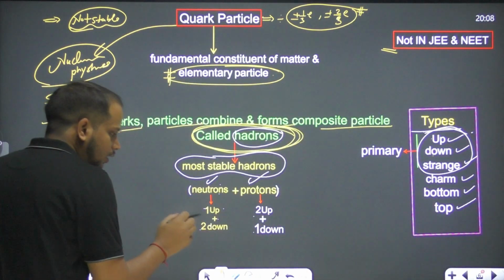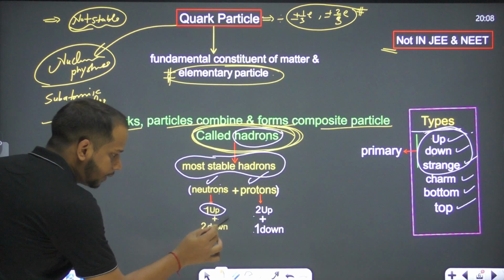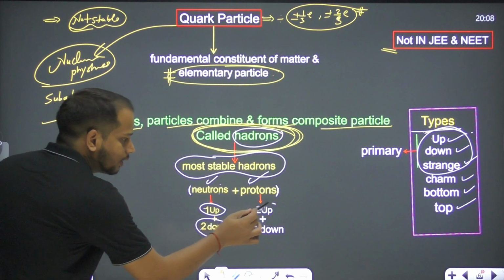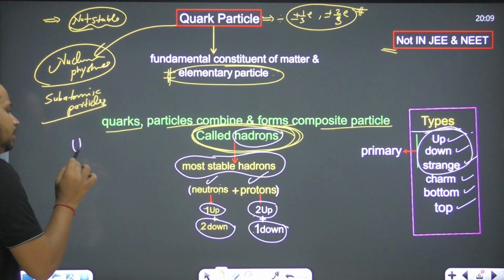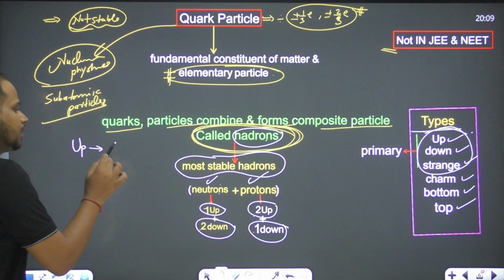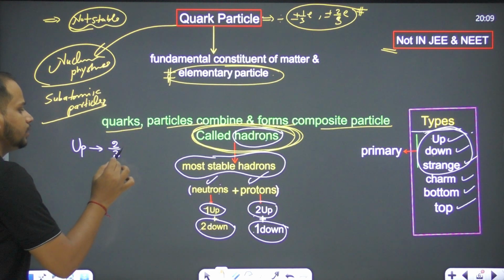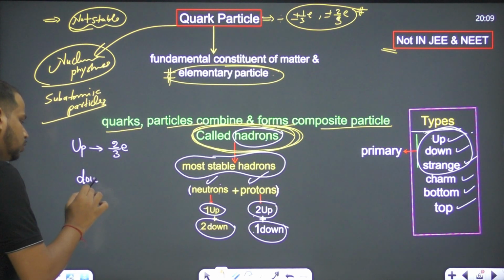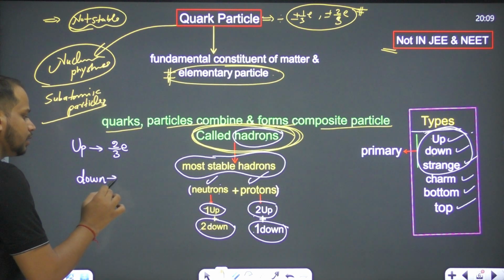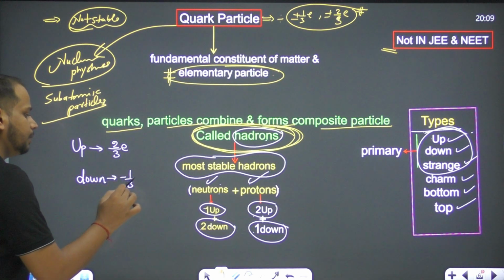This is the neutron here. Neutron consists of 1 up and 2 down, and this consists of 2 up and 1 down. When we say the up particle, there is a charge of 2 by 3e, right? And when we say we have a down, the charge is minus 1 by 3e.